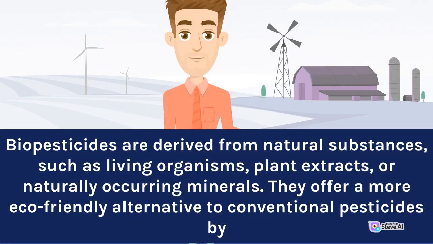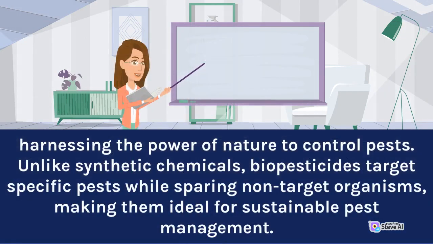Biopesticides are derived from natural substances, such as living organisms, plant extracts, or naturally occurring minerals. They offer a more eco-friendly alternative to conventional pesticides by harnessing the power of nature to control pests. Unlike synthetic chemicals, biopesticides target specific pests while sparing non-target organisms, making them ideal for sustainable pest management.